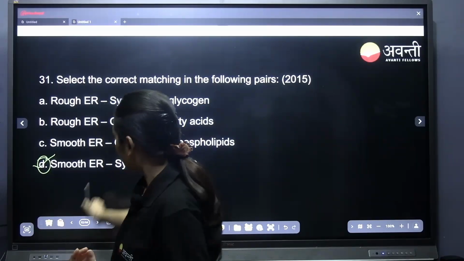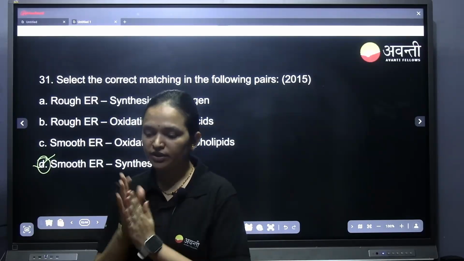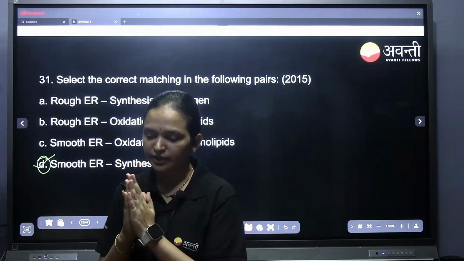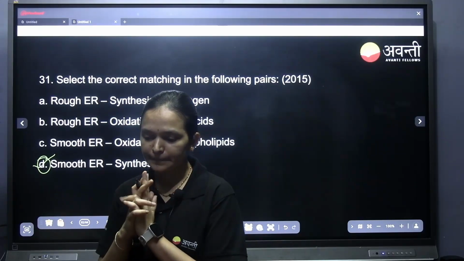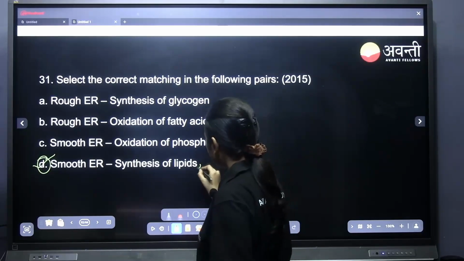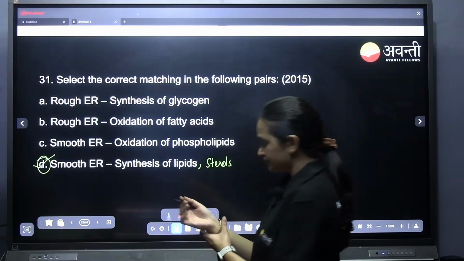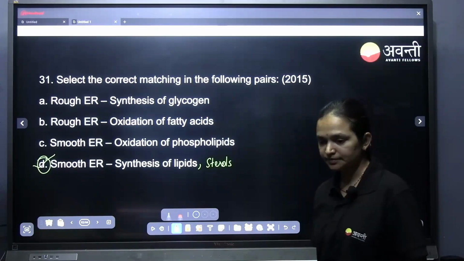Just tell me, what are the other functions of smooth endoplasmic reticulum? It synthesizes lipids and sterols.